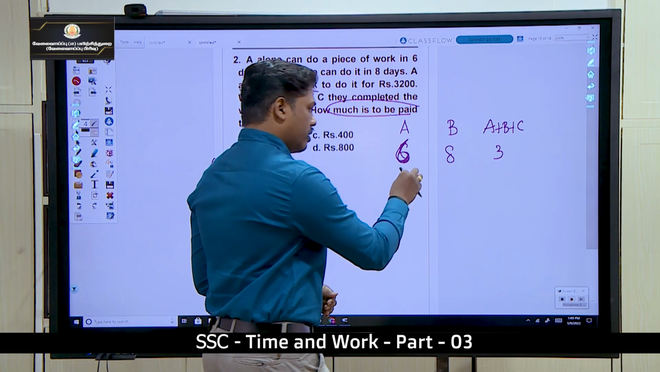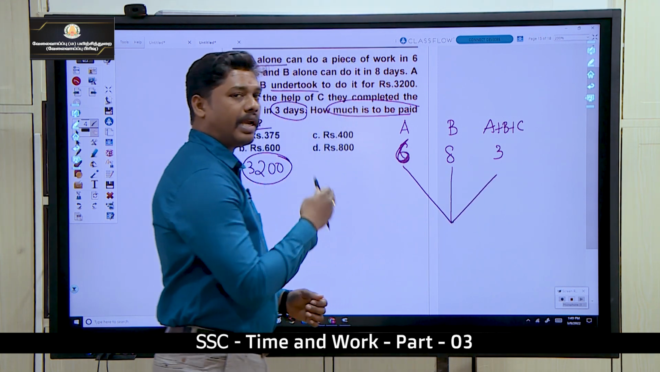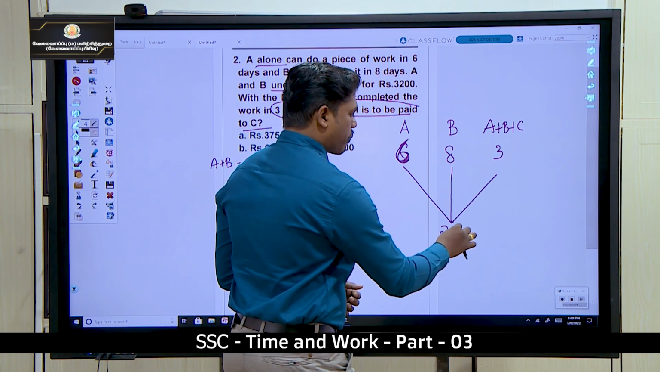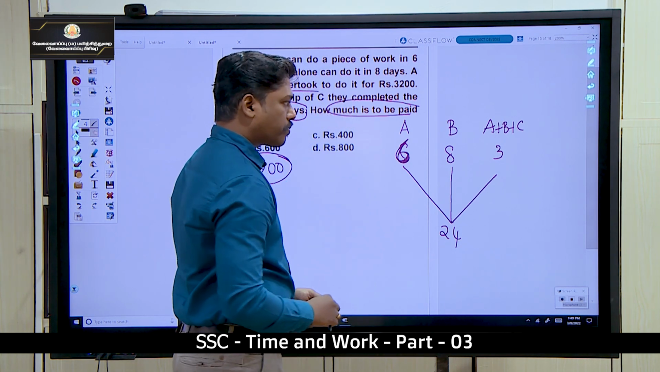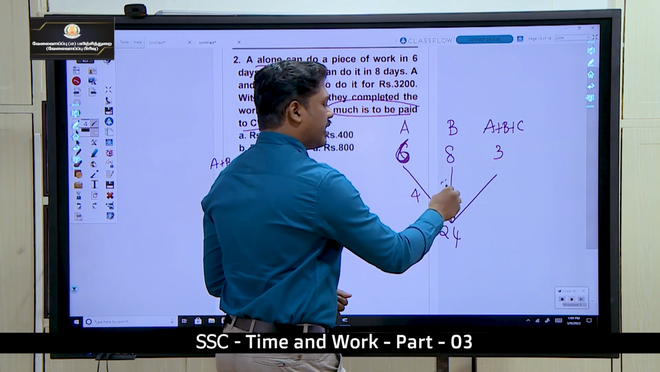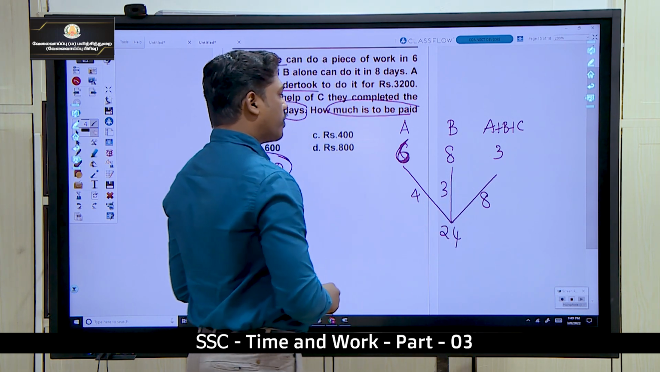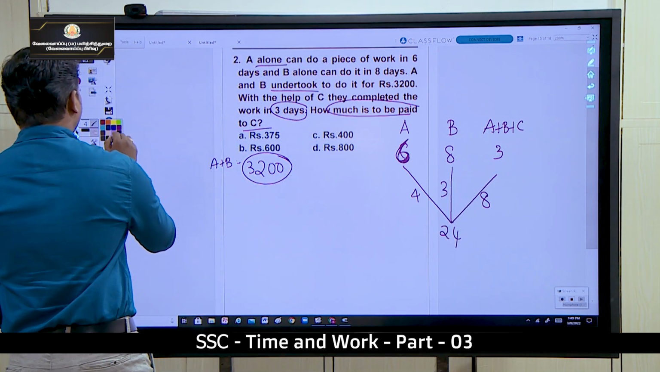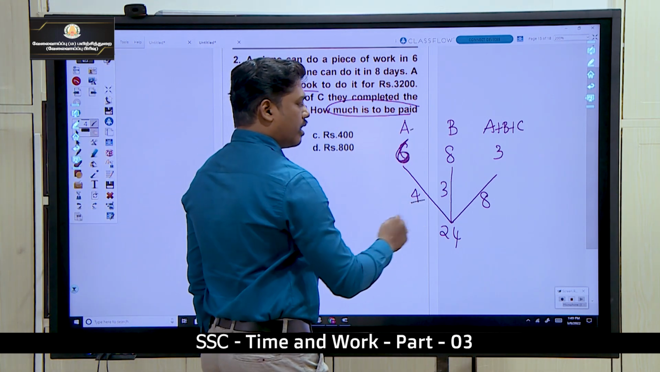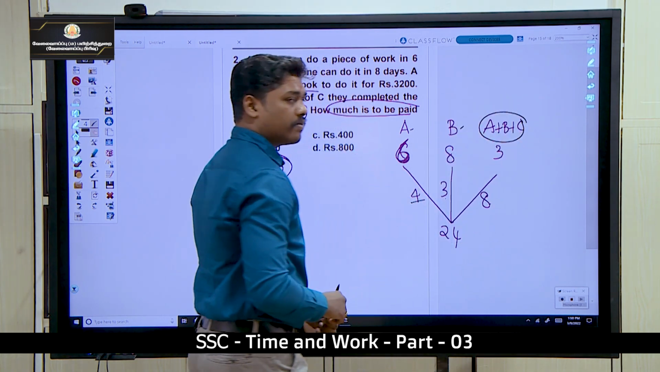Okay, starting find the LCM of 6, 8 and 3 which is 24. Okay, 6 வந்து 4 times 24, 8 3 times 24, 3 வந்து 8 times 24. அப்போ what is the efficiency? நல்லா நோட் பண்ணுங்க. 4 என்னது? Efficiency of A. 3 வந்து efficiency of B. 8 வந்து efficiency of A, B, C.